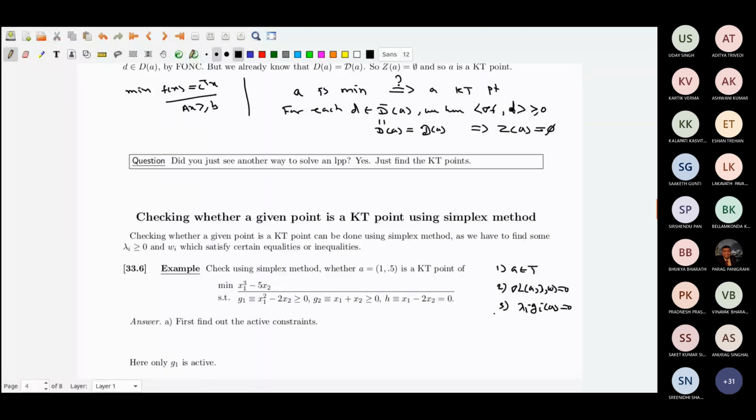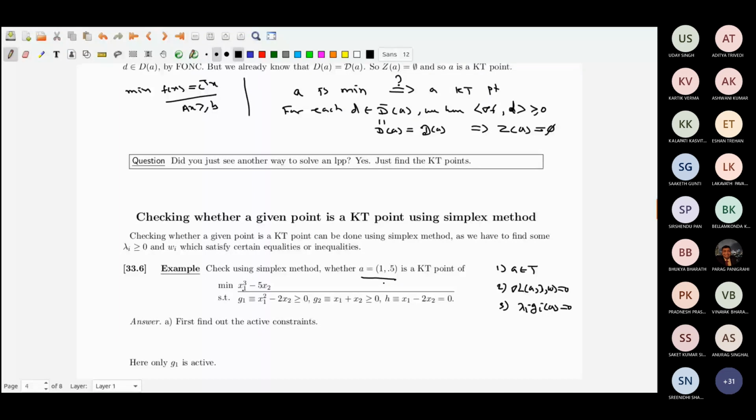As soon as A is given to me, I can compute grad f, grad g_i, and grad h_j. Now it is a matter of finding lambda greater than or equal to 0 and W. For example, here I want to minimize x1 cubed minus 5x2 such that g1 equals this, g2 and h are also given. At the point A equal to (1, 0.5), I want to check whether it is a KT point or not. Now what do I do?